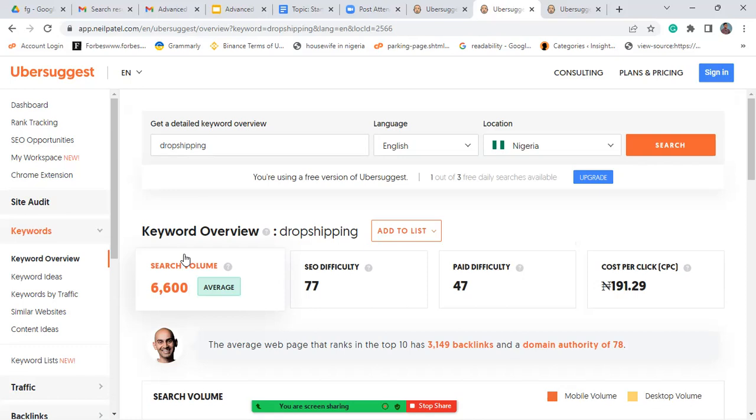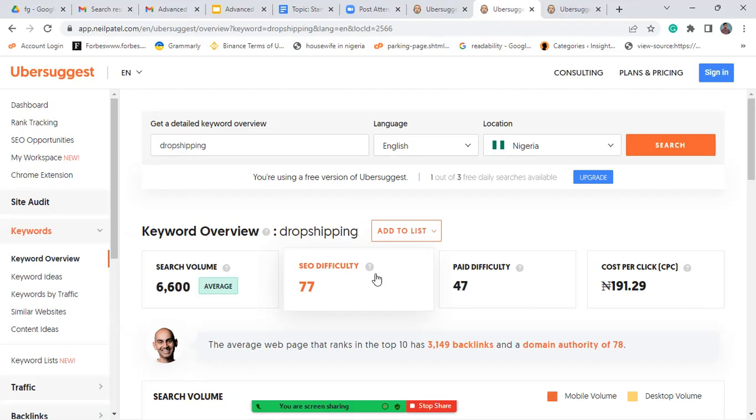So if you are getting an article on dropshipping, you may be expecting at least, let's say, 3,000 traffic monthly on just that one single keyword. But it is not like all the traffic is going to click on you. There's just a number of people that are searching for dropshipping in Nigeria on a monthly basis. This is 1,006 averagely. And then there's what they call the keyword difficulty.